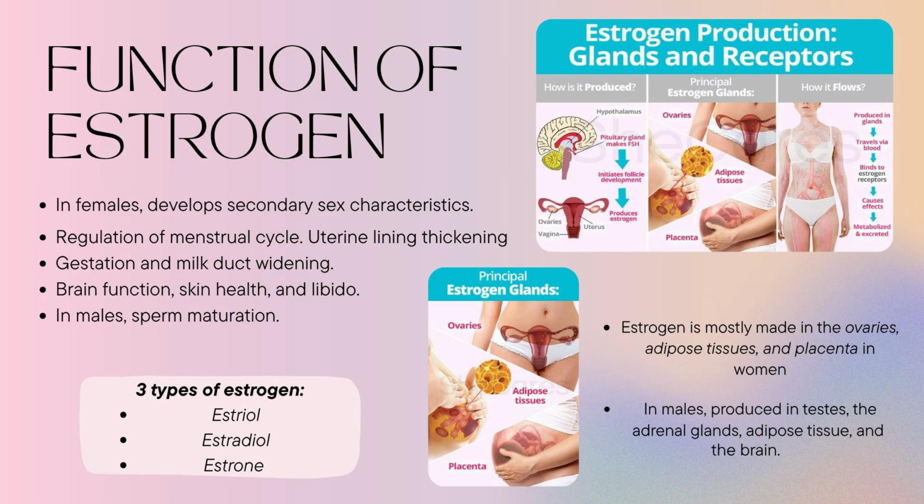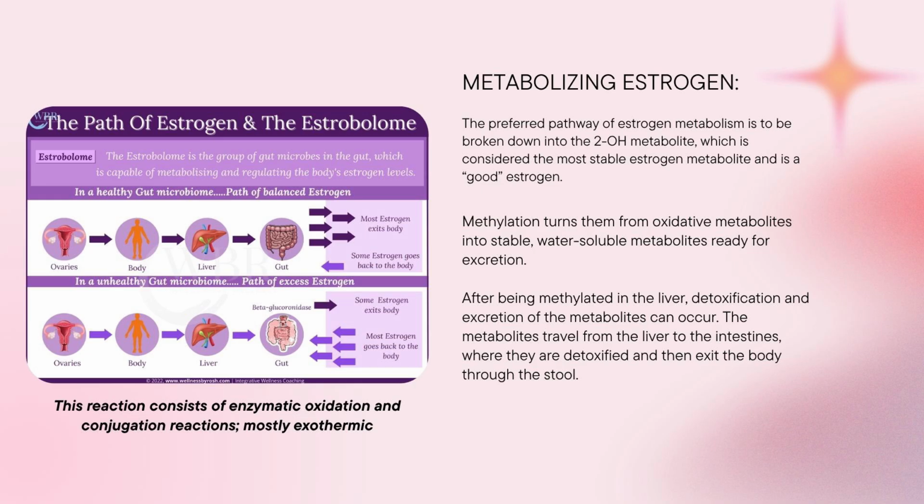Estrogen is mainly produced in the ovaries, placenta, adipose tissue, liver, and adrenal glands in women, and in men in the testes, adipose tissue, and in the brain. Estrogen is mainly metabolized in the liver, where it's broken down into inactive or less active forms. These forms are then sent to the intestines and kidneys for elimination through stool or urine. A group of gut bacteria called the estrobolome can influence this process by reactivating some estrogen, allowing it to be reabsorbed and recycled into the bloodstream.